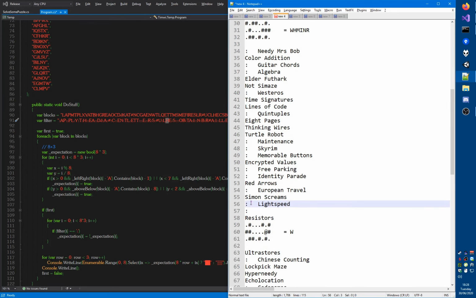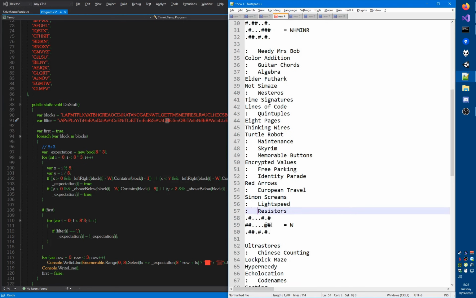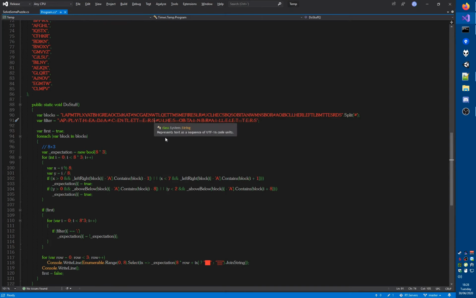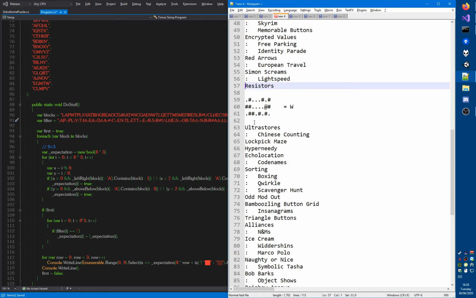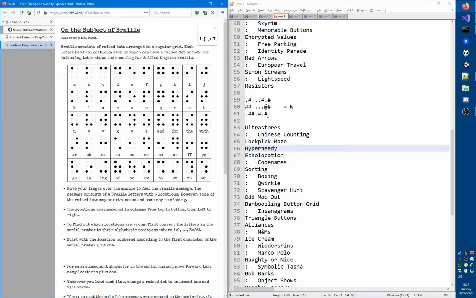Adjacent letters. Ah, I see. Resistors should have been... wait a second. Resistors is not a Royal Flush module, so that should have been an R. But there is light speed. Let me count this. 1, 2, 3, 4, 5, 6, 7, 8, 9, 10. 1, 2, 3, 4, 5, 6, 7, 8, 9, 10. 1, 2, 3, 4. Right, okay, so I just lost one character. And then this one starts with U, and then we have L. Now, hyper needy. This is the third block.